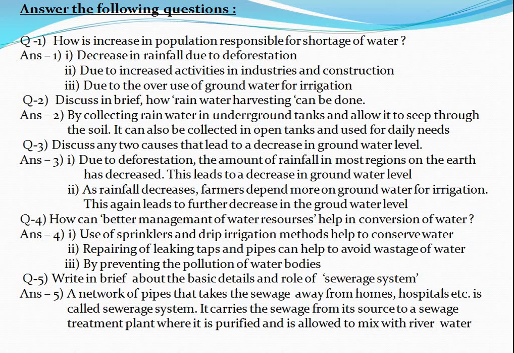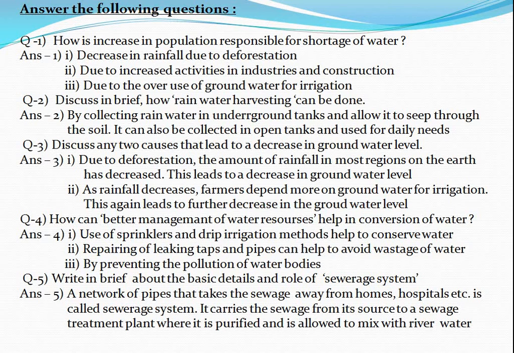Third is due to the overuse of groundwater for irrigation. When population increases, people cultivate more. For more cultivation, more irrigation is needed. For more irrigation, they use more groundwater. When rainfall decreases, people use groundwater for irrigation.